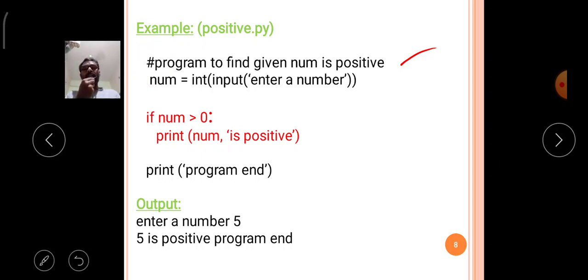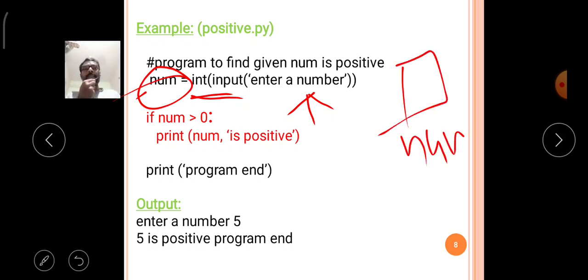Now, in the execution, the first line: num is assigned int of input, enter a number. The input function receives a number in the form of a string. That string is converted to an integer with the help of the int function. Then that integer value is stored in the num variable, for example the value 11.